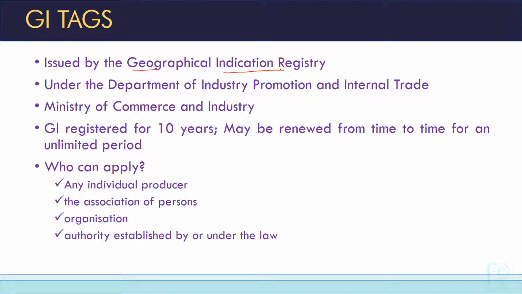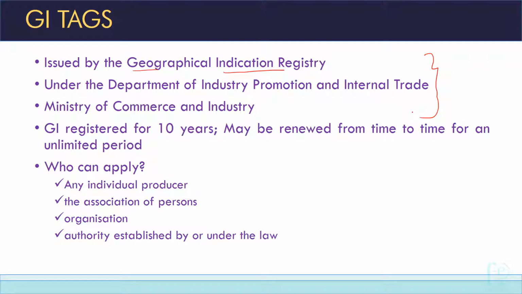GI Registry or Geographical Indication Registry issues the GI tags, and it is under the Department of Industry Promotion and Internal Trade, which is under the Ministry of Commerce and Industry. So these 3 points are important. Who is issuing the GI tags? It is under which ministry? We had already seen Census is under the Ministry of Home Affairs. Similarly, GI tags is under the Ministry of Commerce and Industry, and it is issued by the Geographical Indication Registry.